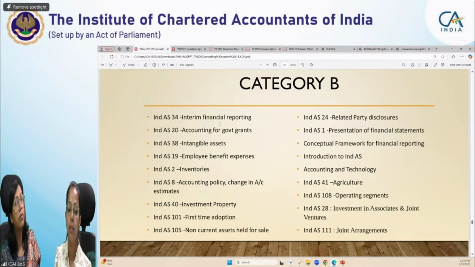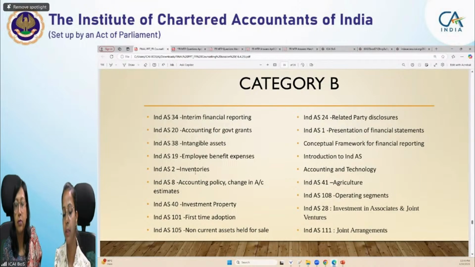So category C covers Ind AS 34 interim financial reporting, Ind AS 20 accounting for government grants, Ind AS 38 intangible assets, Ind AS 19 employee benefits, Ind AS 2 inventories, Ind AS 8 accounting policies, changes in accounting estimates, Ind AS 40 investment property, Ind AS 101 first-time adoption, Ind AS 105 non-current assets held for sale, Ind AS 24 related party disclosures, Ind AS 1 presentation of financial statements.